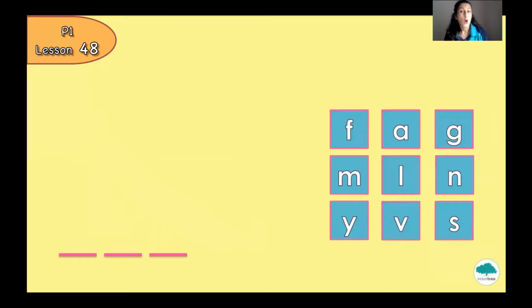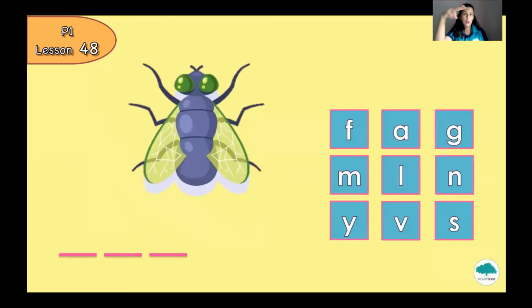Okay, so we have to look at the picture and also we have many letters. So have a look. We have 1, 2, 3 dashes equivalent to the number of the letters in the word.